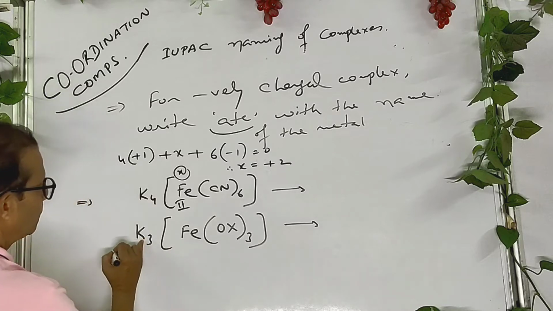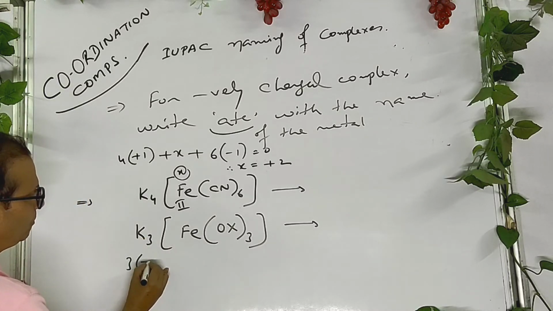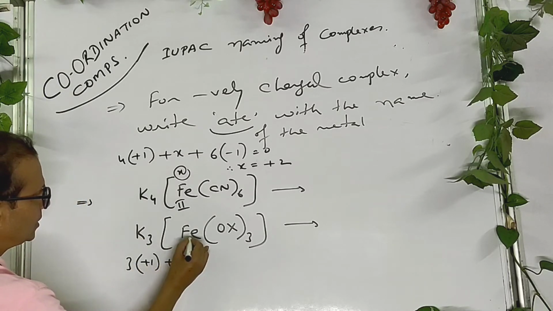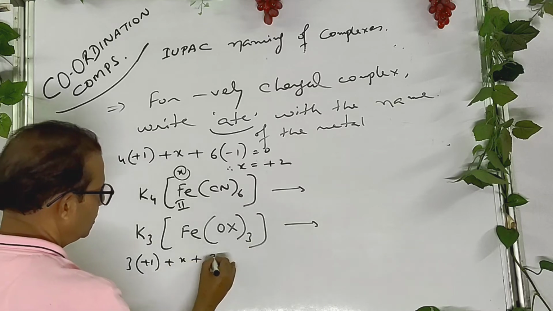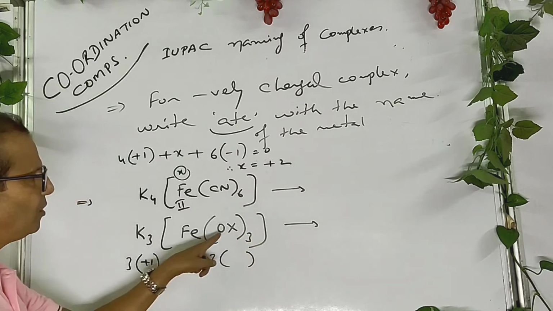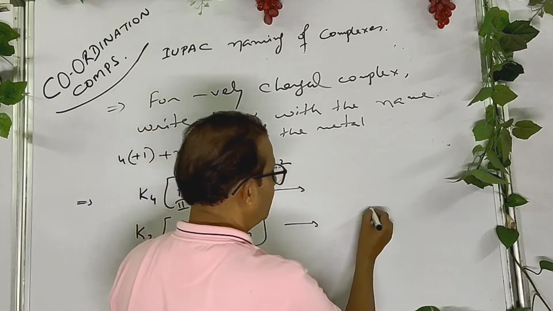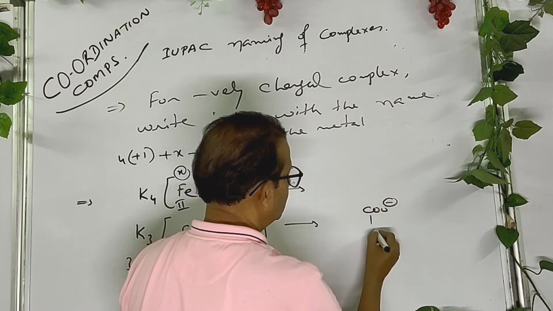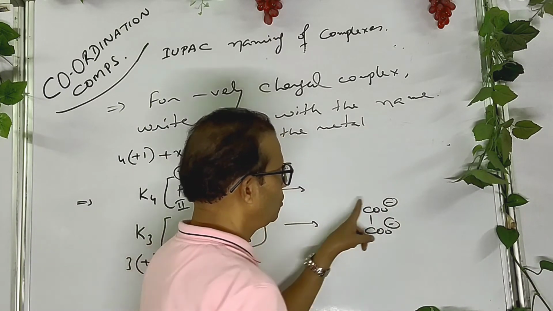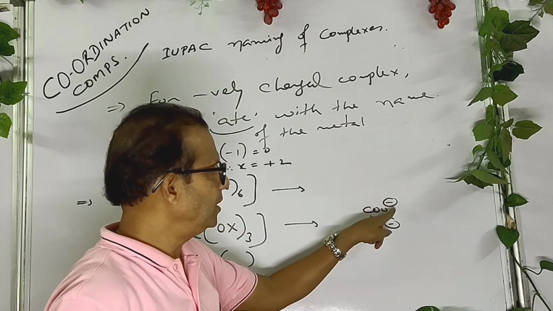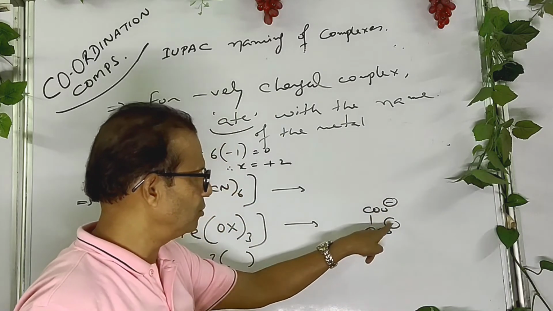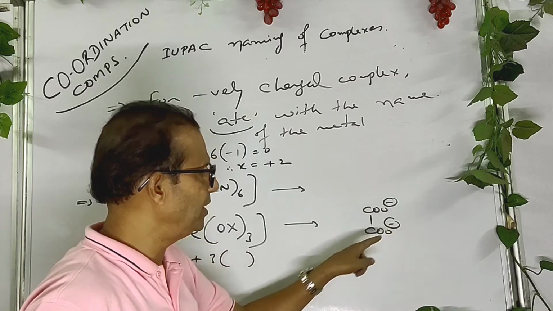Here, 3 into +1 plus X plus 3 into oxalate. You know that this is the oxalate ion, COO-, COO-, and so its charge is -2. So each oxalate ion has charge -2.